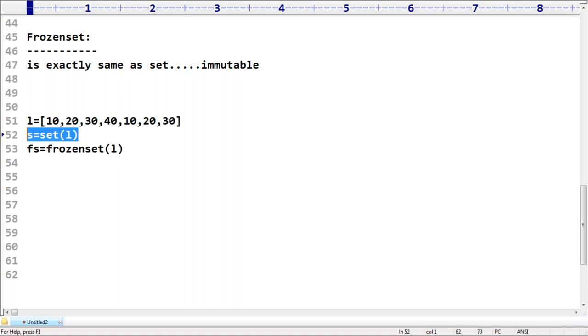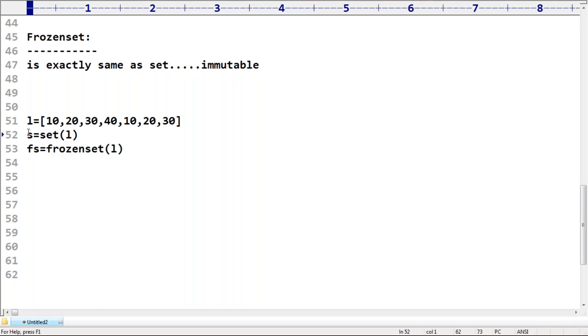While converting to the set, whatever set properties are required, those set properties are going to be considered, which means duplicates will automatically be removed. Remember that duplicates will automatically be removed. Don't worry about that. Okay. In the same way here also, duplicates will be removed automatically. Don't worry much about that.